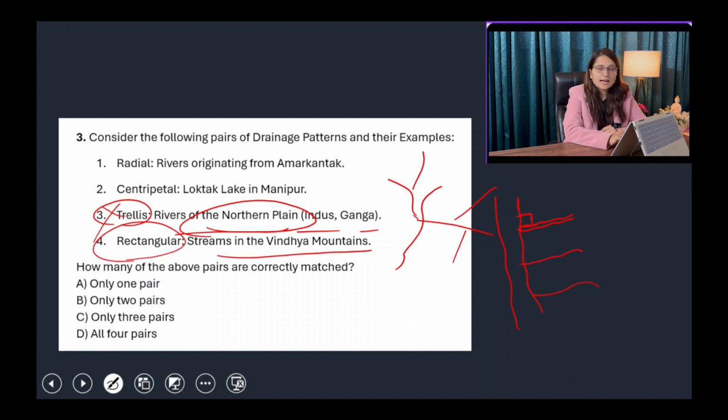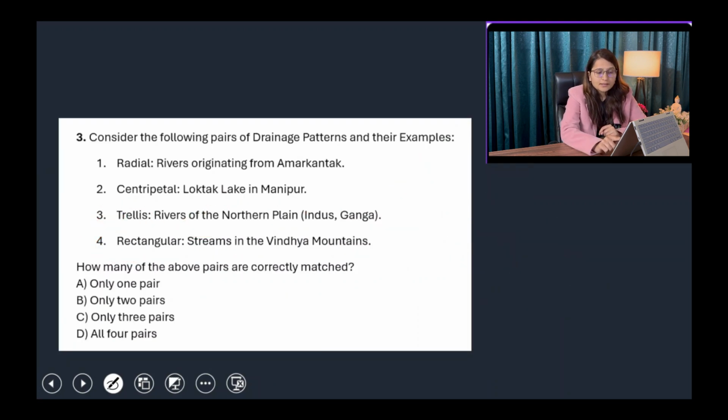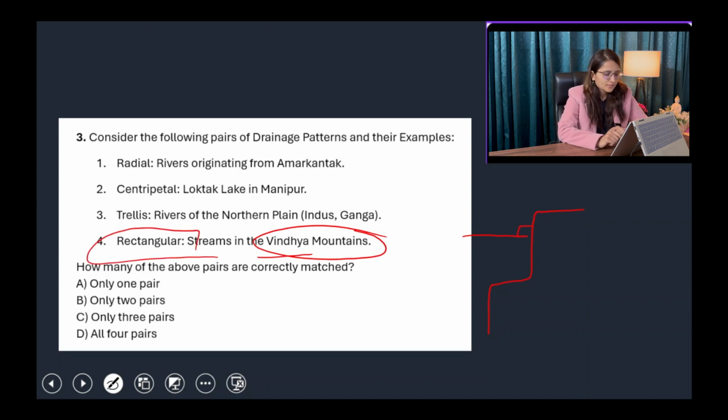Rectangular pattern, streams in the Vindhyas mountains. Rectangular pattern is basically where the main river is making turns at right angles, and all the tributaries are joining this main river at right angles. This is called rectangular pattern, basically formed in those areas where hard rocks and soft rocks are found in alternate regions. So yes, the Vindhya mountains are showing this kind of rectangular pattern in different rivers. So first, second, and fourth are the pairs which are correctly matched. So the answer will be C, only three pairs.